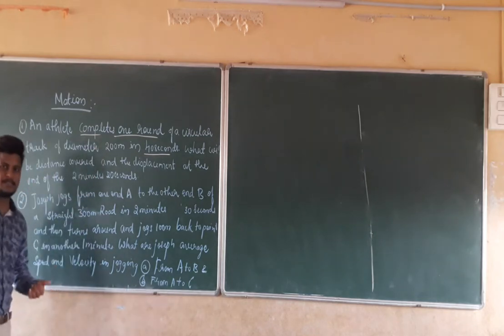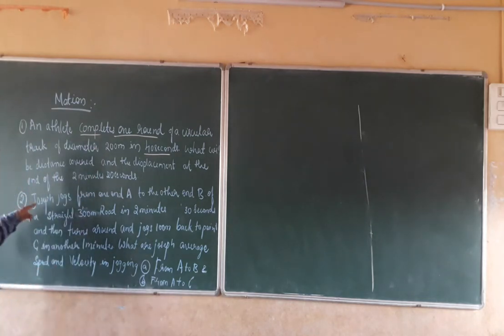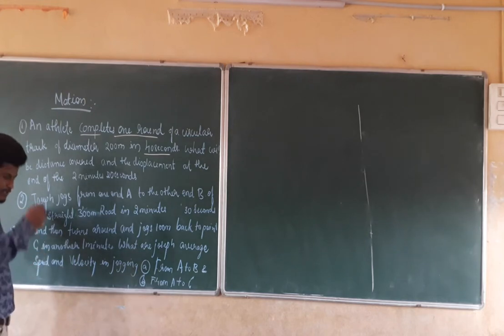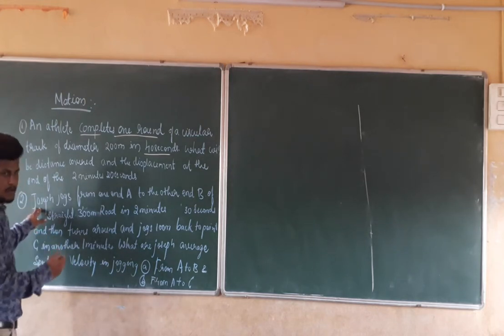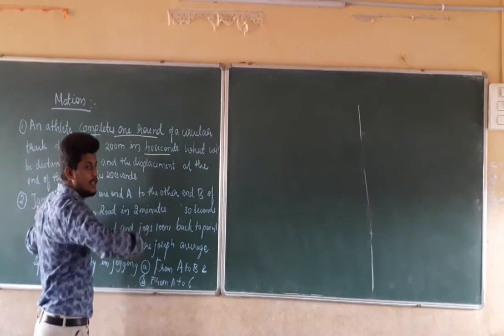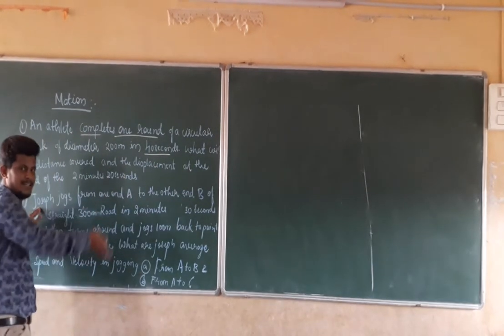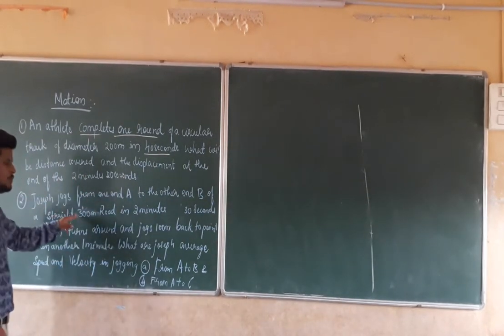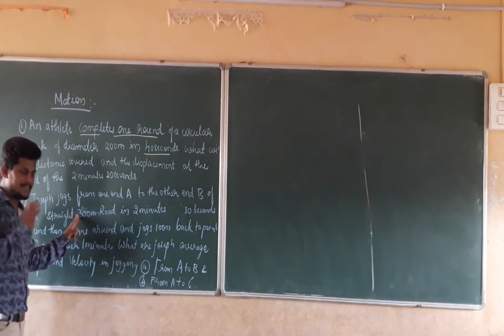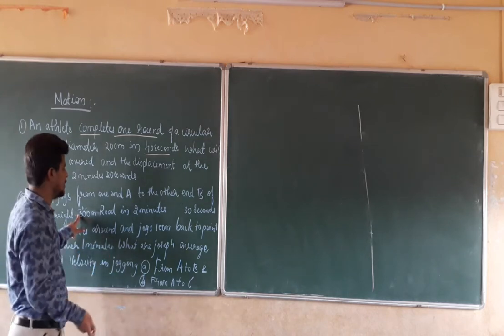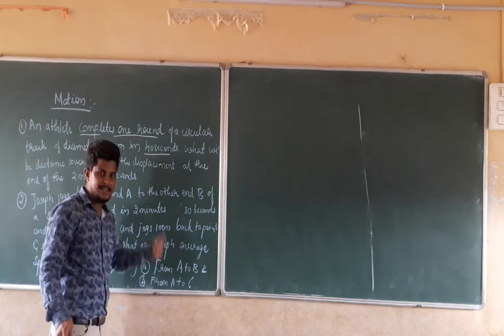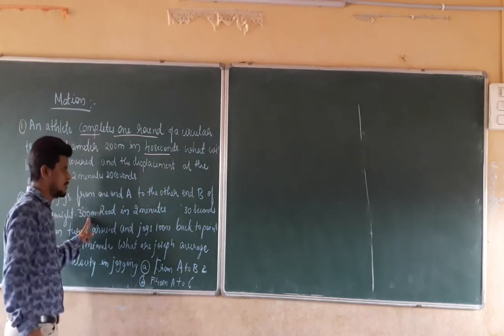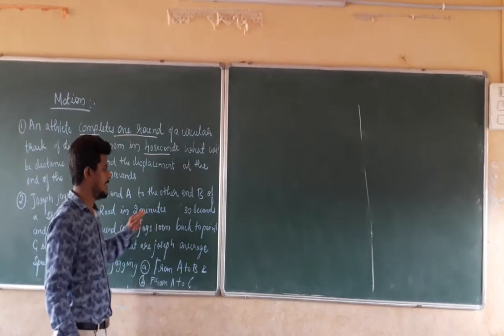What is given in the problem statement is that Joseph jogs from one end A to the other end B in a straight direction on a straight road which has a length of 300 meters from A to B. To cover that 300 meters, he takes 2 minutes and 30 seconds.